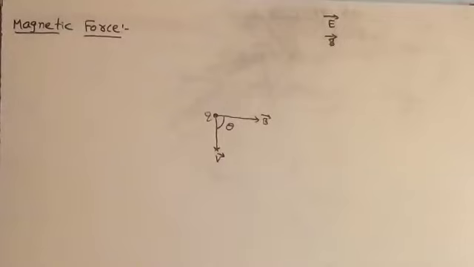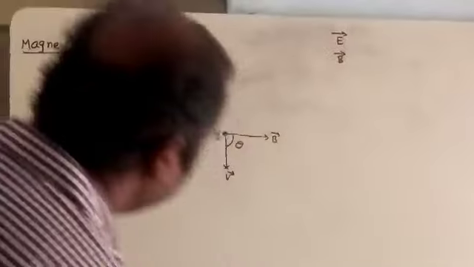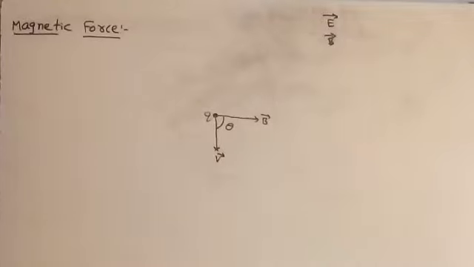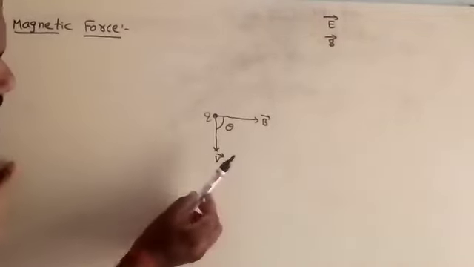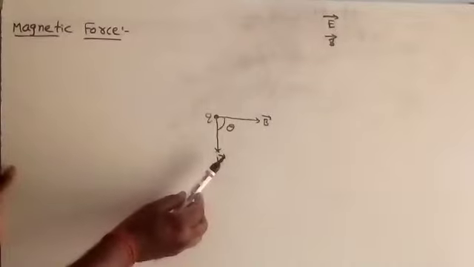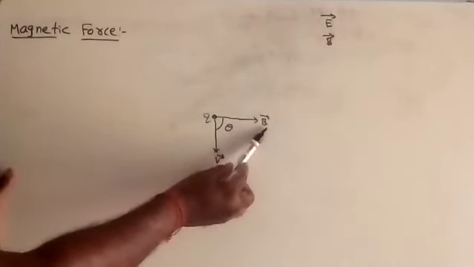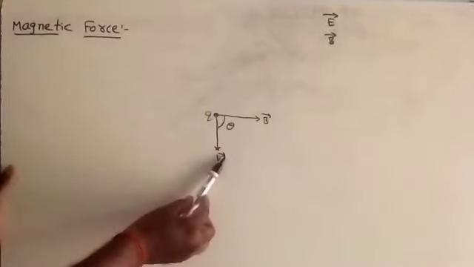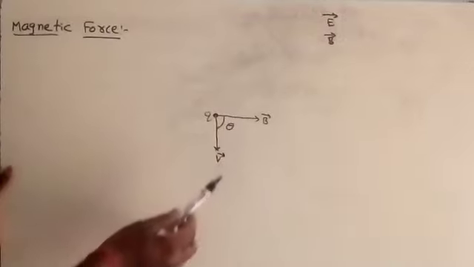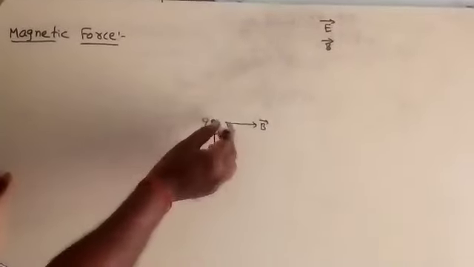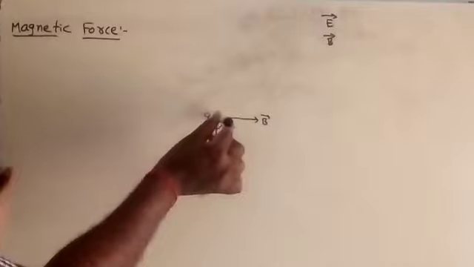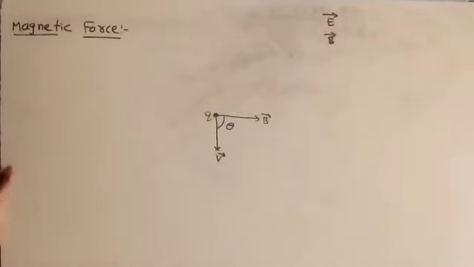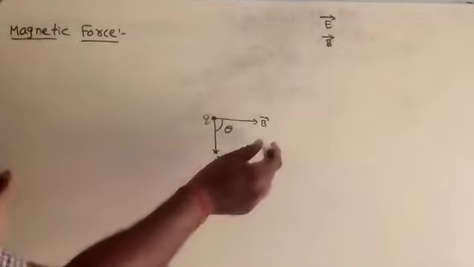Now I want to know the force equation for this charged particle. In which direction is it acting? B bar is the magnetic field and V bar is the velocity, and the angle between those two is theta. In such a condition, the force will be acting perpendicular to the plane of those two vectors.